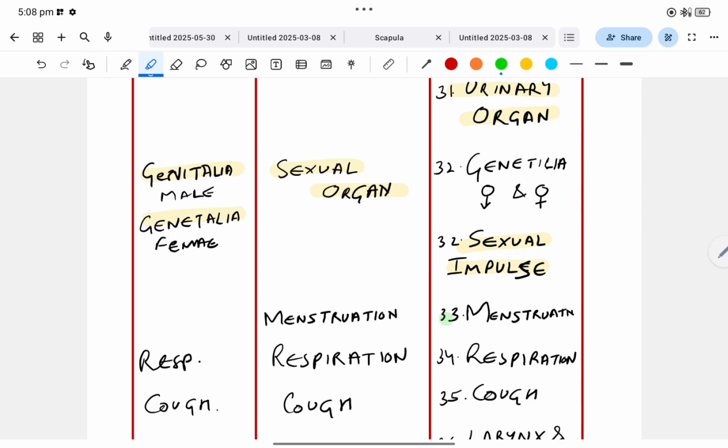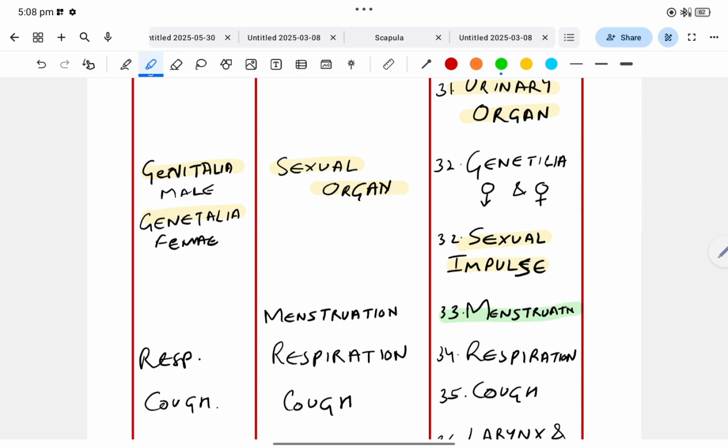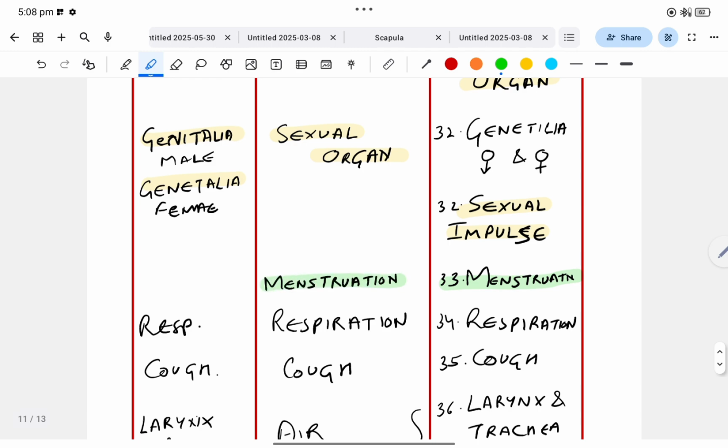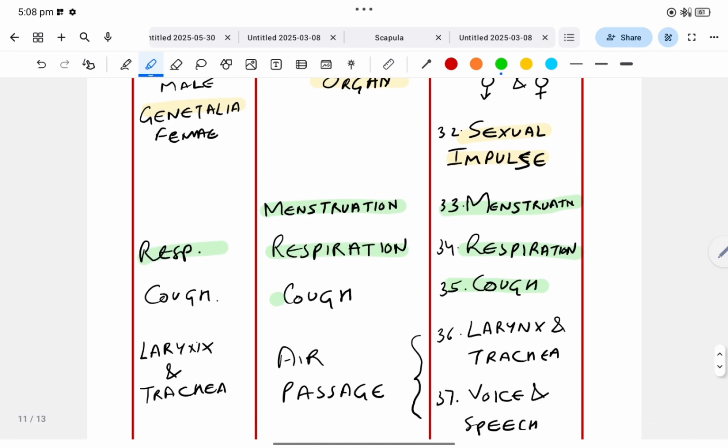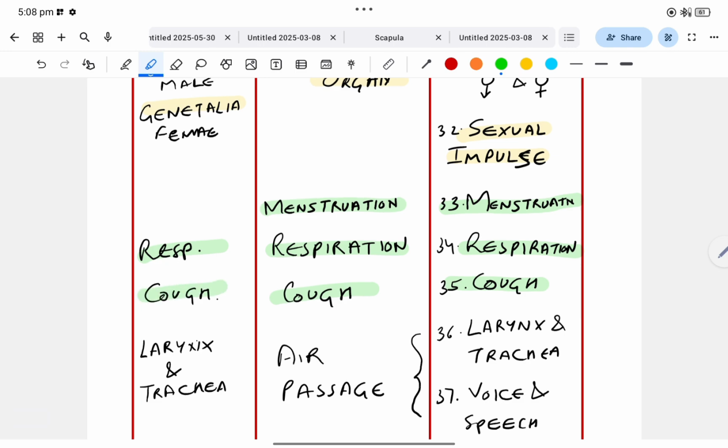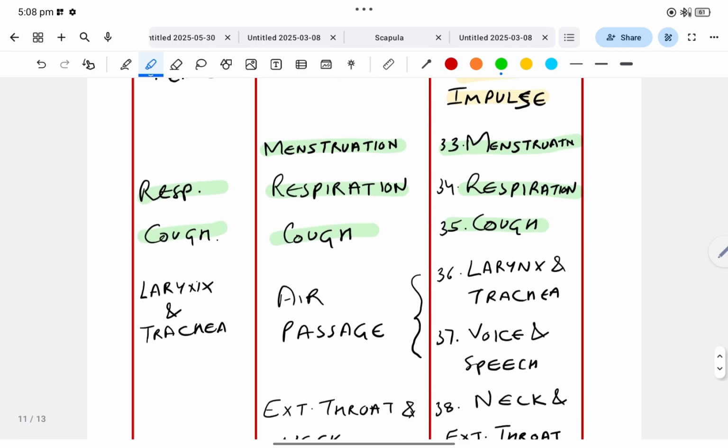The next chapter is menstruation, which is present in BTPP but absent in Kent. Next chapter is respiration. Same chapters are present in BTPP and Kent. Next is cough. Same chapters present in BTPP and Kent. Now next chapter is larynx and trachea, which is a single chapter in BBCR, but in BTPP it is given under chapter air passage, and in Kent also larynx and trachea are a single chapter.